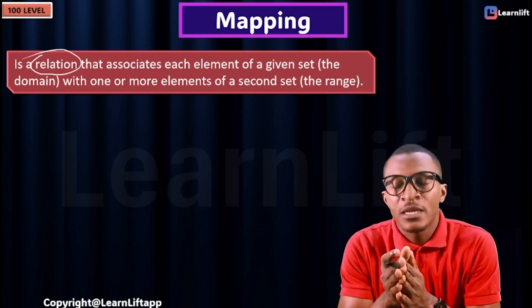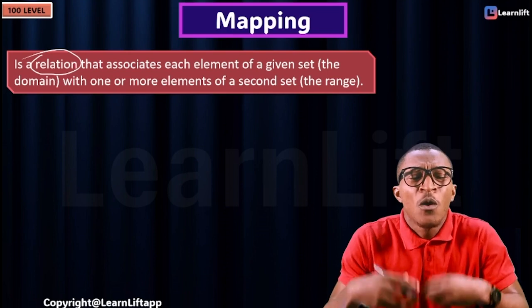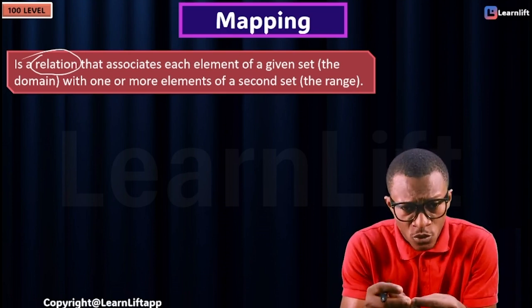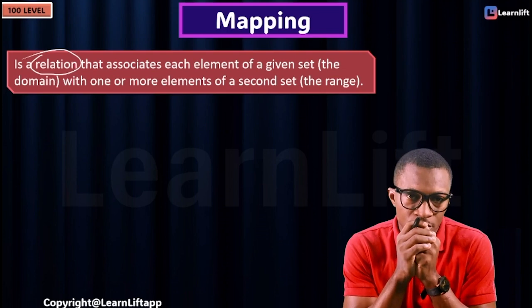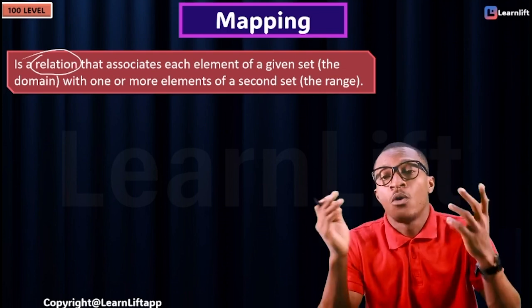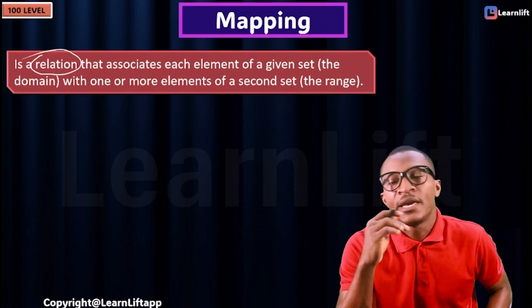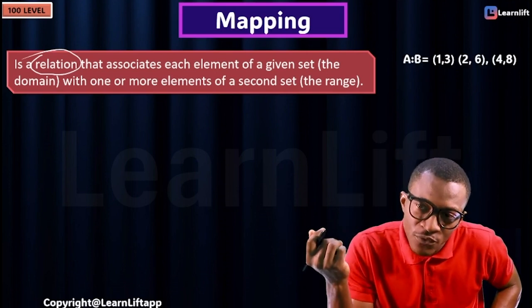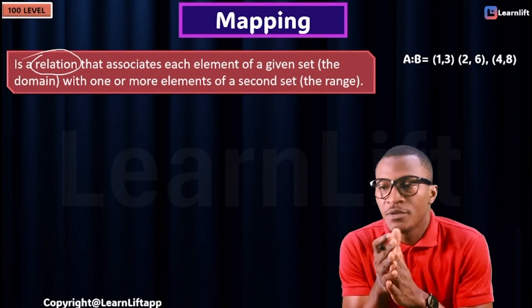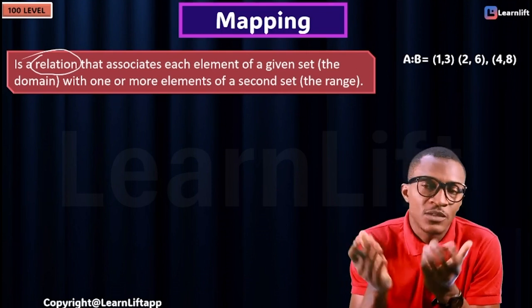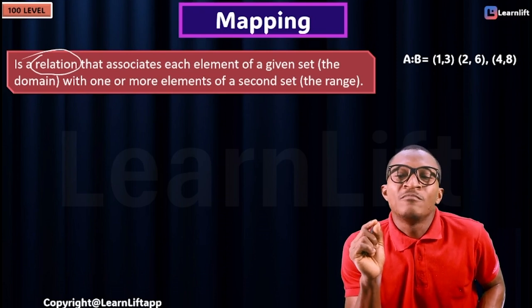So mapping is a relation that associates one element of the domain to one or more elements in the second set, or range. One guy is paired to one or more. It's called mapping. You can see that in mapping, we don't care. We just want it to be paired. So we give a set of numbers. If you check, 1 is paired to 3, 2 is paired to 6, 4 is paired to 8. It's not repeating, right? Because 1 is paired to 3.